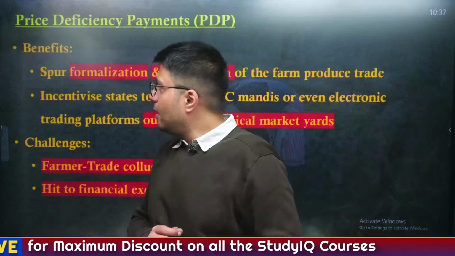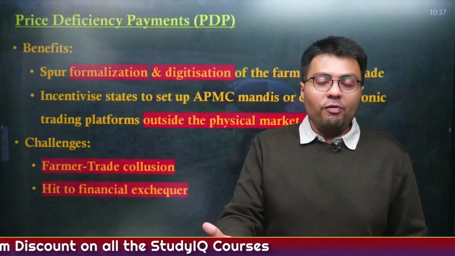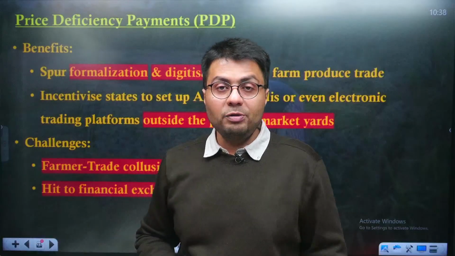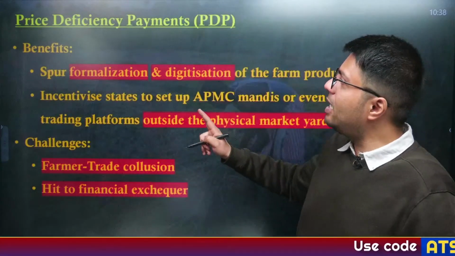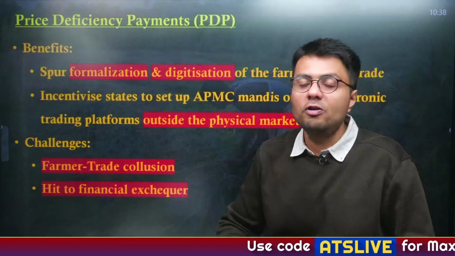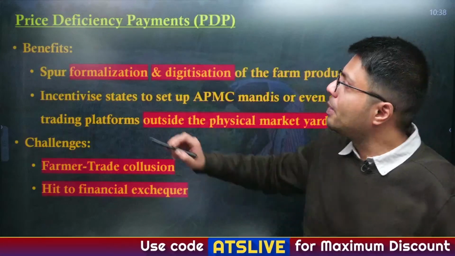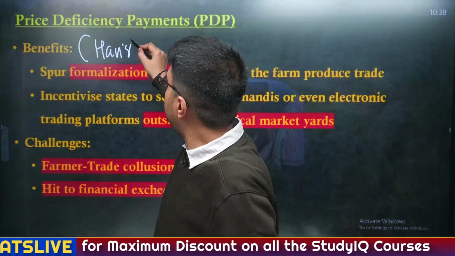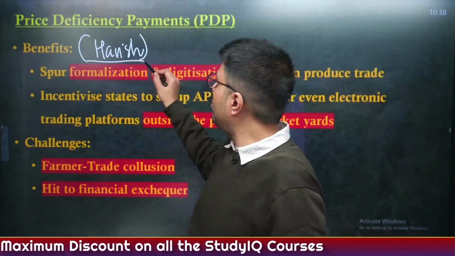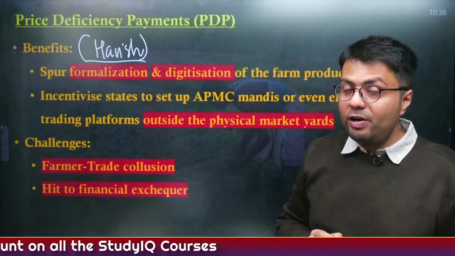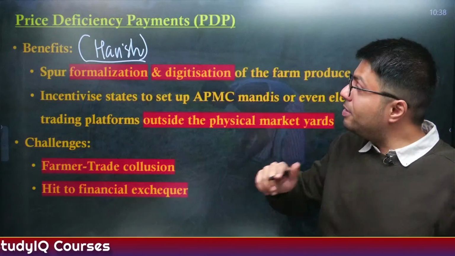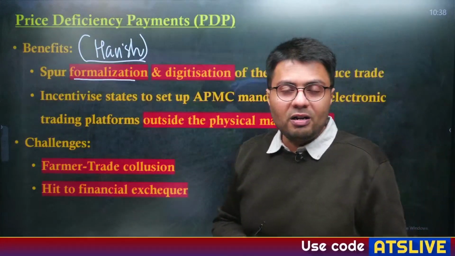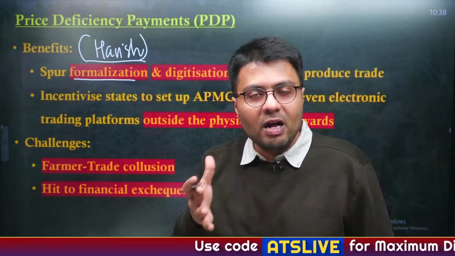Now, our main intention with this article is to gather the relevant information from an exam perspective. So, let us try to understand the benefits and challenges of the price deficiency payment system. Harish Damodaran, whose article is published on the left side, has highlighted many benefits. First, it will spur formalization in transactions occurring in agricultural markets.